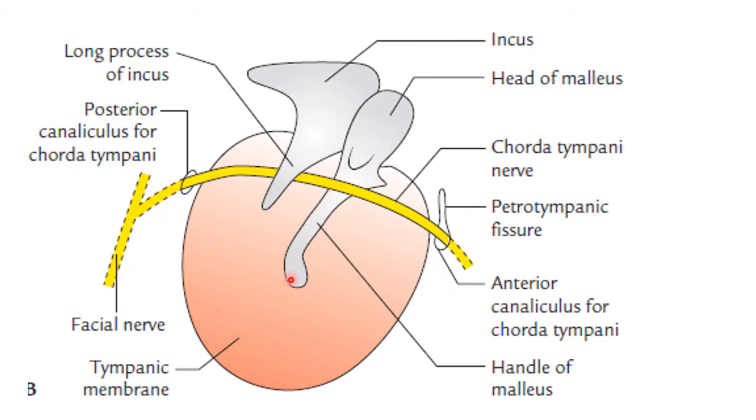The handle of the malleus, medially, is crossed by the chorda tympani nerve, which runs in between the fibrous and mucous layer, and here you can see it crossing at the junction of the pars flaccida and the pars tensa. So at the junction of these two, the chorda tympani nerve crosses the medial side of the handle of the malleus.